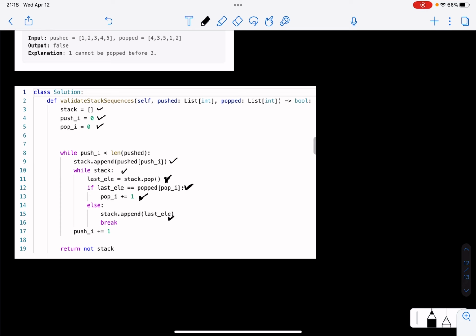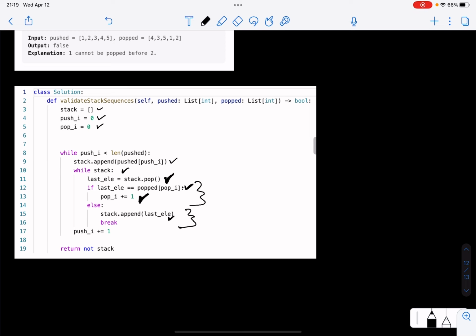On the other hand, in this scenario, we were allowed to pop, so we made no change because we had already popped here. We just incremented our pointer, which points to elements in the popped array. So in the else case, where the pop operation couldn't be done, we just break.